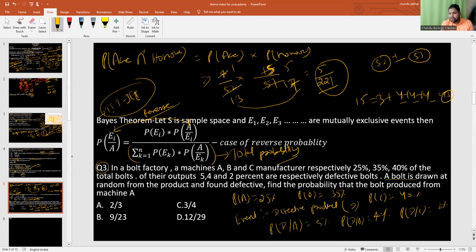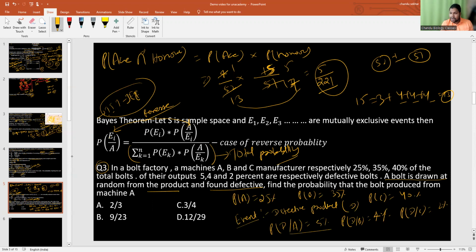A bolt is drawn at random from the product and it is found defective. From the total product, one bolt is drawn. Correct? And it is found to be defective. Correct? Find the probability that the bolt was produced by machine A.